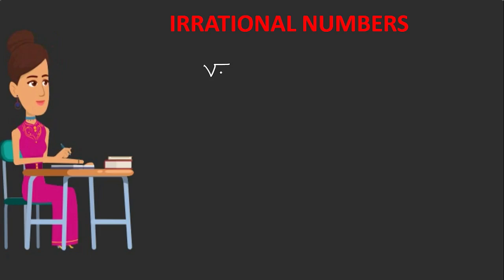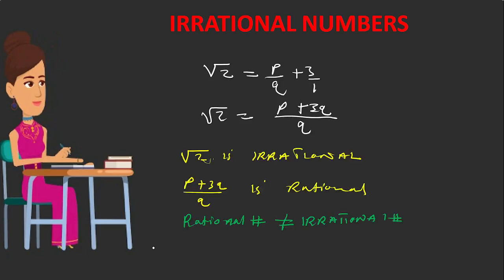Therefore, square root 2 minus 3 is an irrational number. So that's it, and that's how easily you can work that out.